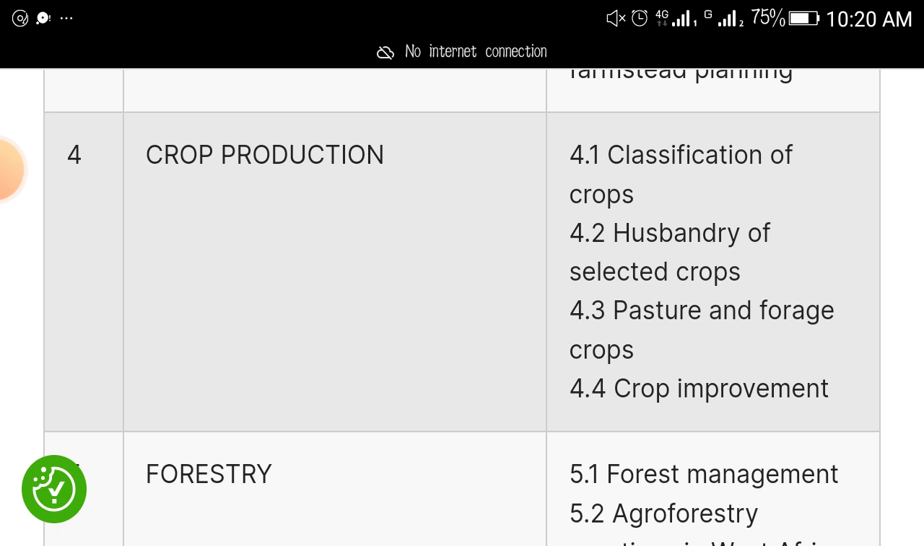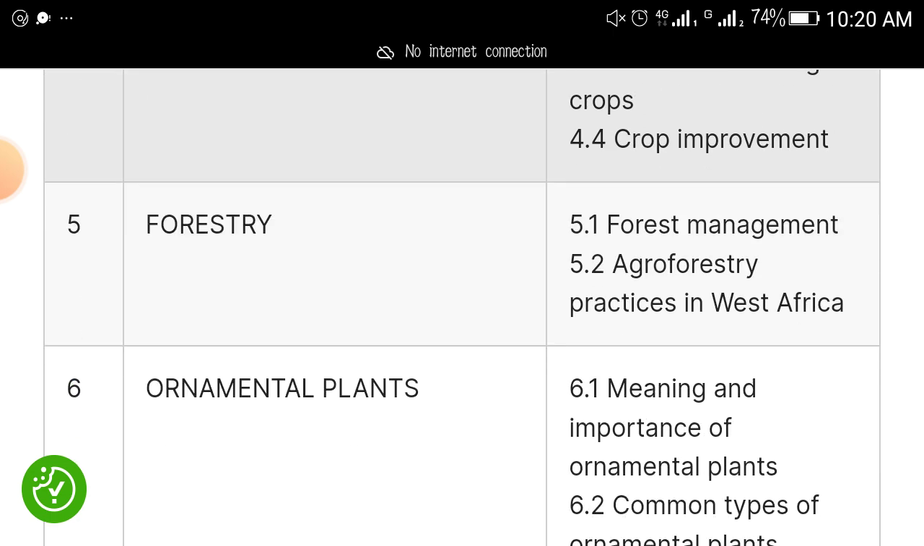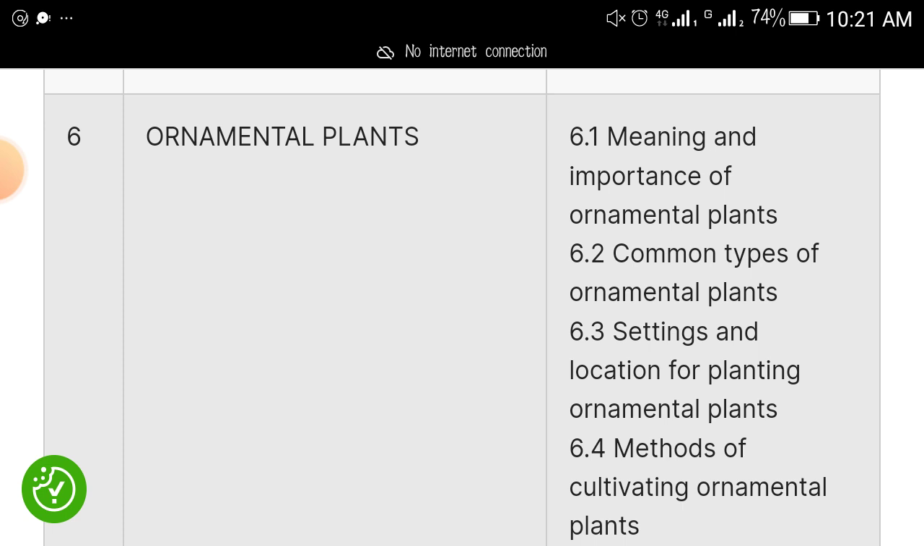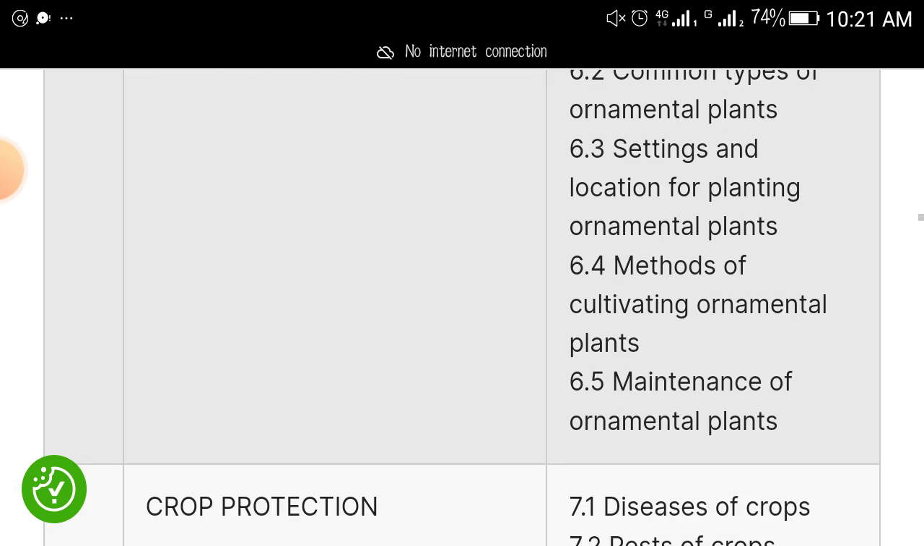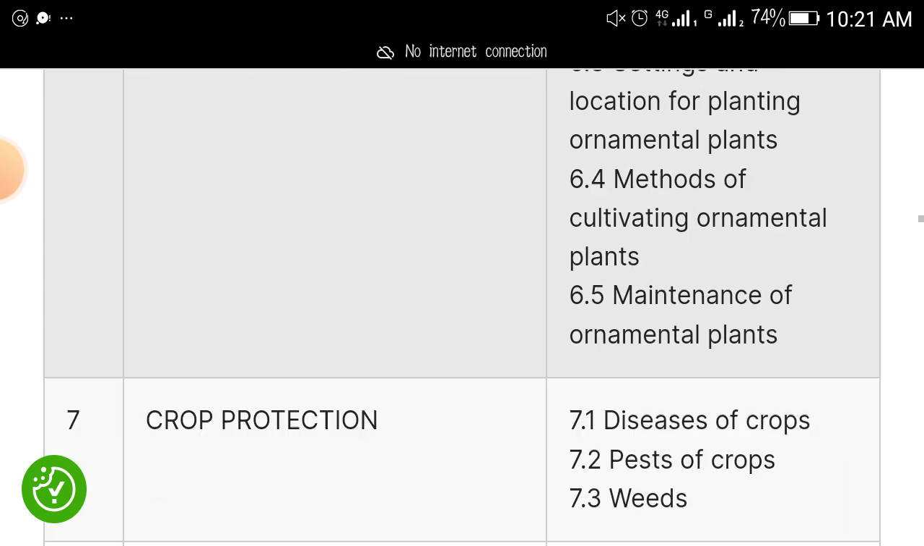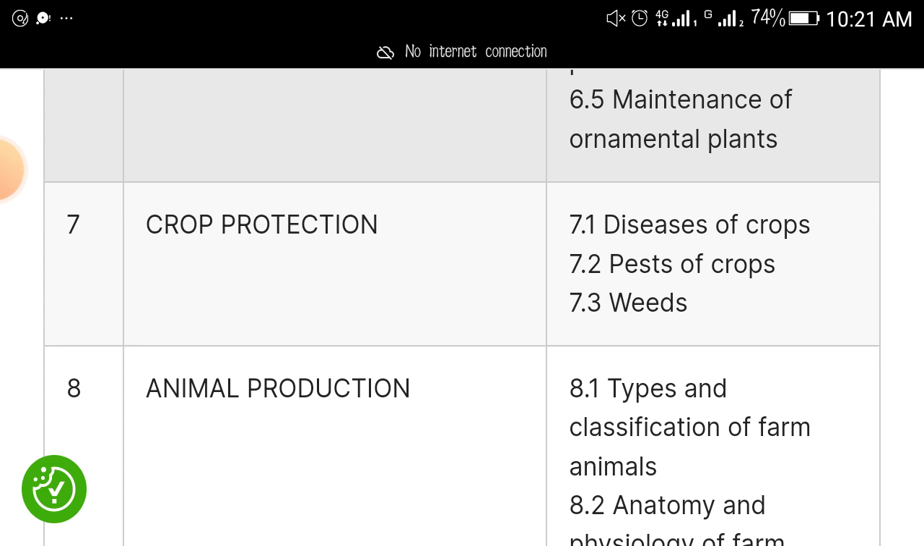Crop production. Under it, we have classification of crops, husbandry of selected crops, pastures and forage crops, crop improvement. Then study forestry. Just get your agric science textbook and study forestry. Under is forest management and forestry practice in West Africa. Study ornamental plants, basically flowers, meaning and importance of ornamental plants, common types of ornamental plants, settings and location for planting ornamental plants, methods of cultivating ornamental plants, maintenance of ornamental plants, and all the rest. Then study crop protection, diseases of crops.